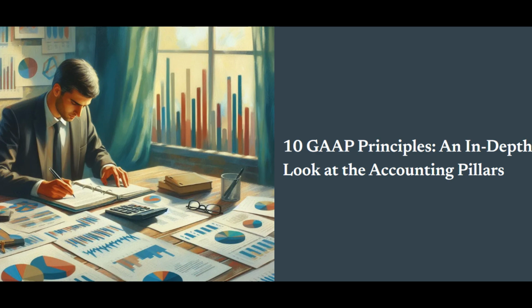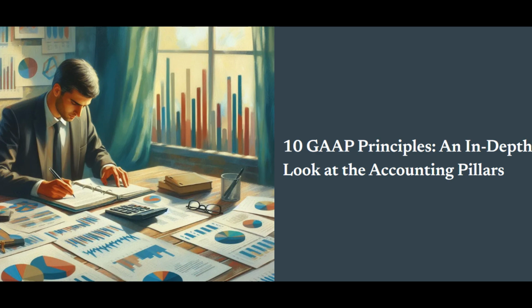The principle of periodicity is next on our list. This principle mandates that financial activities be recorded and reported over specific intervals, such as quarters or years. Regular reporting helps stakeholders assess a company's performance over time and make informed decisions. For example, a retail company might publish quarterly financial statements to provide a snapshot of its performance. This periodic reporting allows investors and creditors to gauge the company's financial health and make timely decisions.